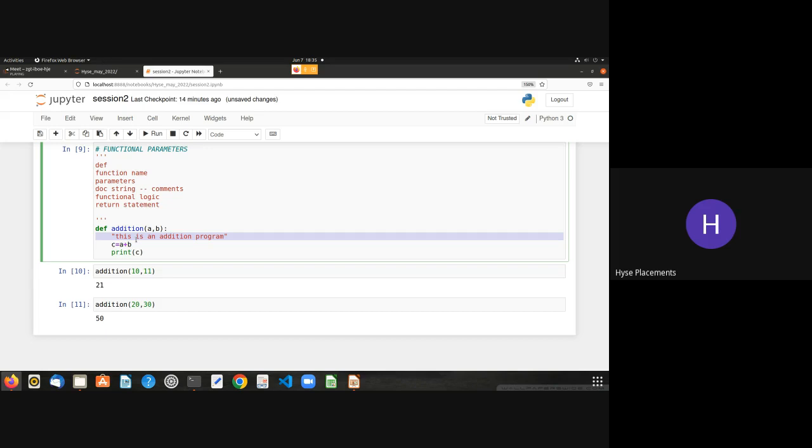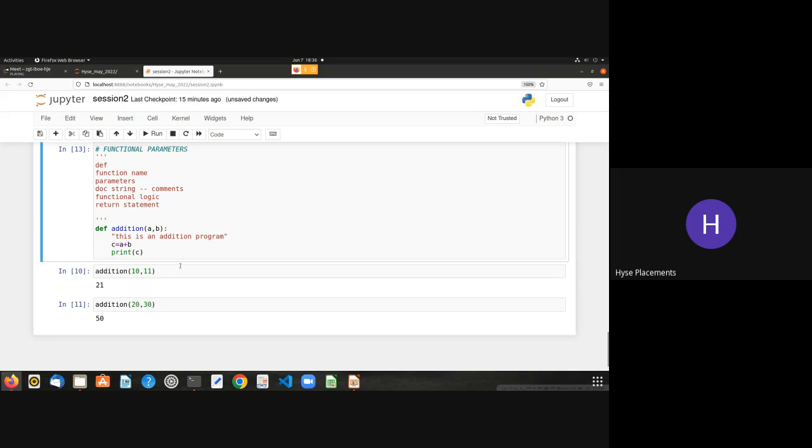And these comments are used so that if you see a function, you'll understand what the function is about. You can clearly mention what that function is about and what logic you are writing. Just give a brief description about the logic so that whenever you look into that function, it will be very obvious to you, right? By looking at the doc string, you'll understand what the function is about. So it ignores that.